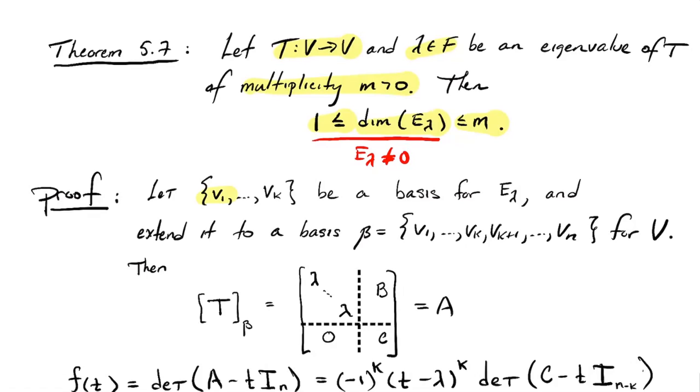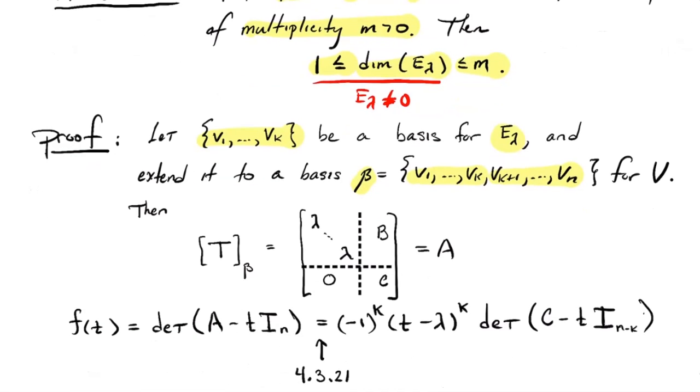Well, pick a basis for this eigenspace. So we're saying its dimension is k in this notation, and then extend that to a basis for the whole space. So the first k vectors are a basis for E sub lambda, and then you add as many more as you need. I'm going to say the dimension of V is n. We can always extend that to a basis for all of V.